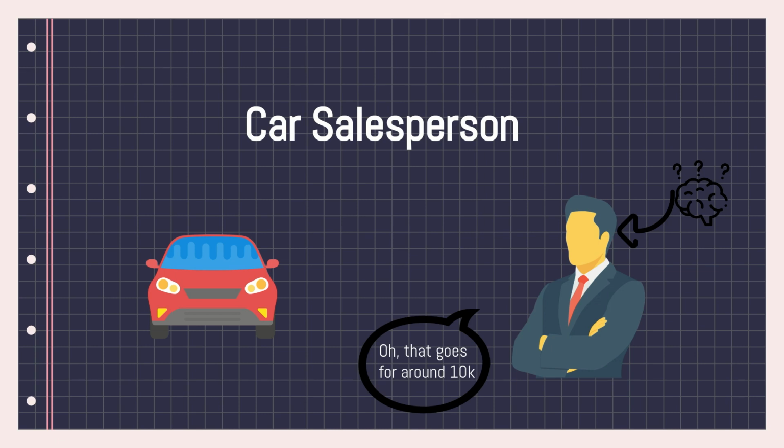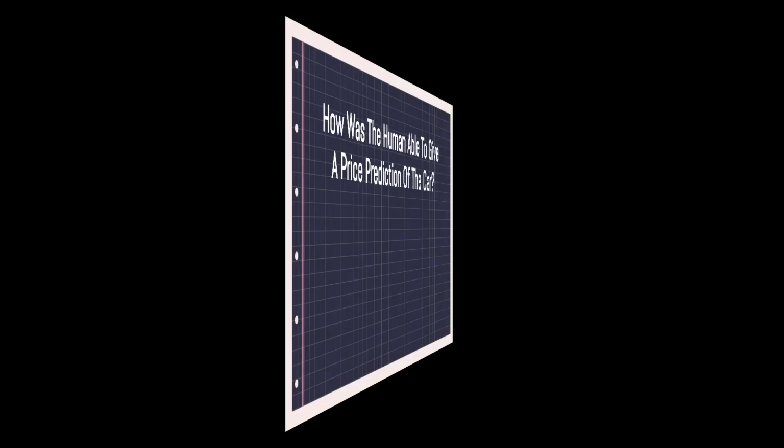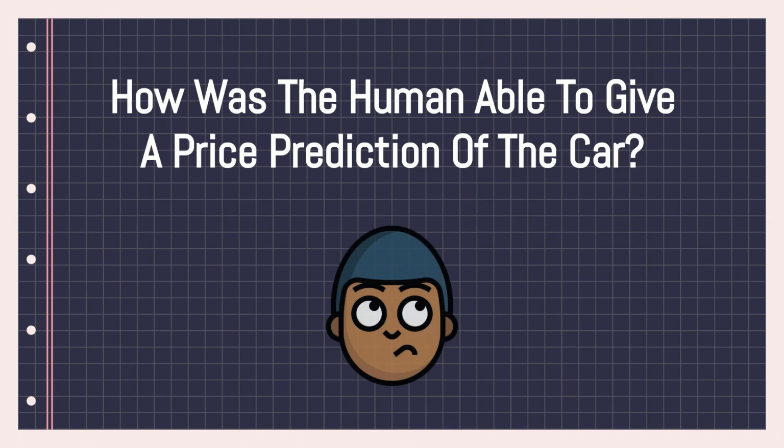So how did John come up with the figure 10k? Because he has experience working in the car industry and knows that the Honda Civic, with the different features it has, can cost around this price. That's basically how humans work. We are able to remember data from the past, and using that data from the past, we're able to make predictions about the future. That's how humans are able to predict a future occurrence.